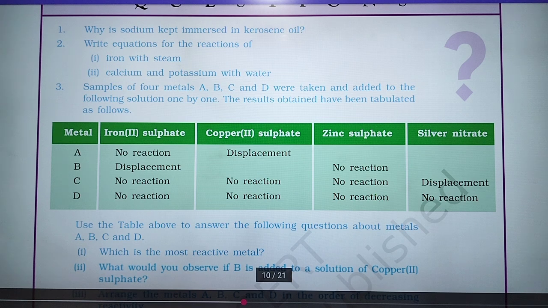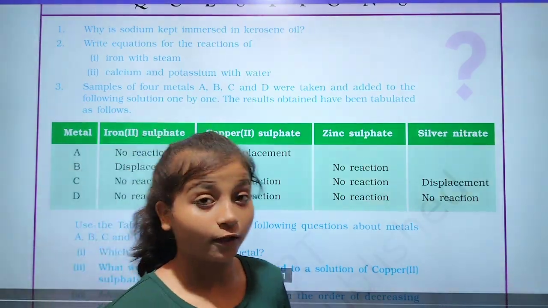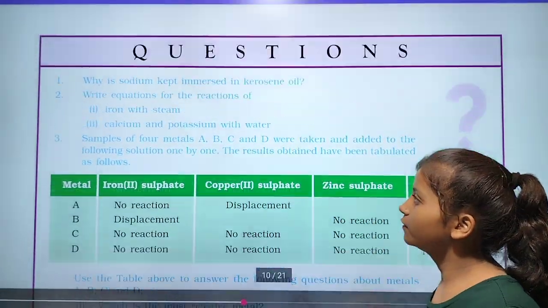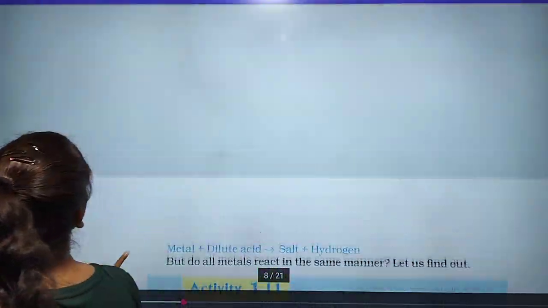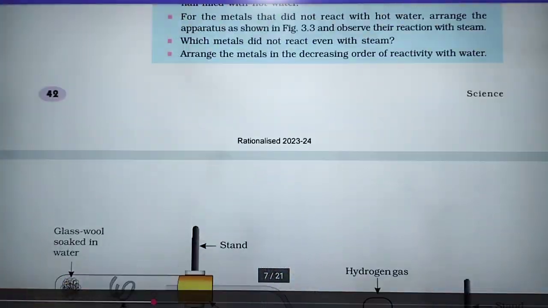So in this we have seen what happens when a metal reacts with air. After that, what happens when a metal reacts with water.